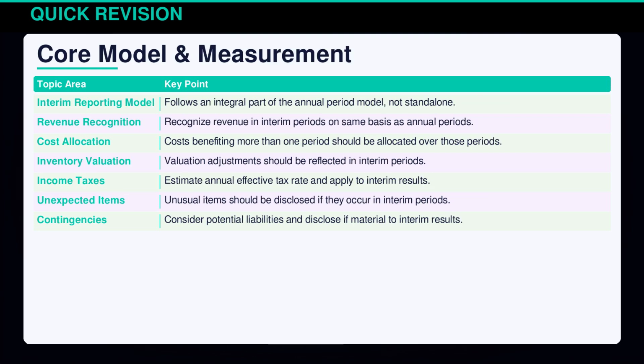The interim financial reporting model views each period as part of the annual total. Revenue recognition mirrors annual methods, while costs are allocated across applicable periods. Inventory and unusual items are adjusted and disclosed as needed. Income tax estimates apply an annual effective rate, aligning interim and annual results.